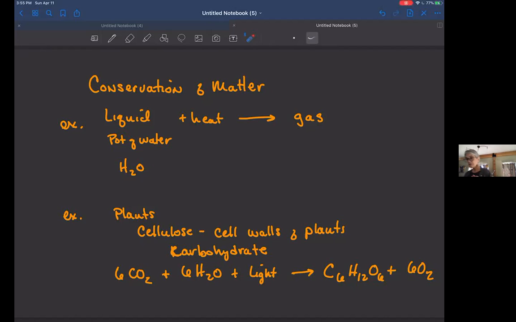And so we call this process productivity. This would be the ability to produce new biomass. And so remember that producers, which are autotrophs, which are plants and other photosynthetic organisms, are capable of this conversion of matter and energy. But this is another example of the conservation of matter.